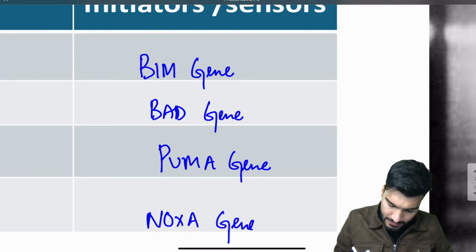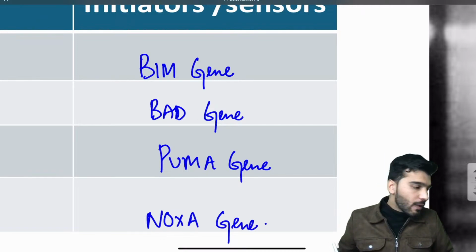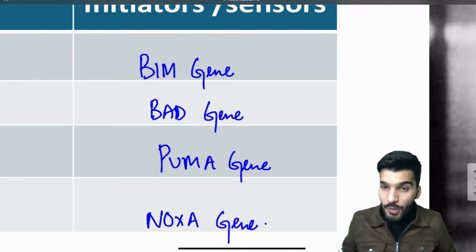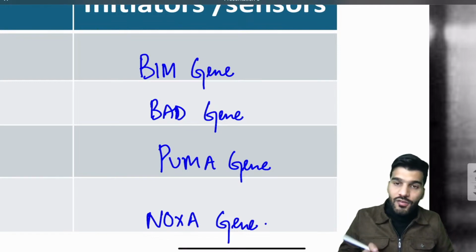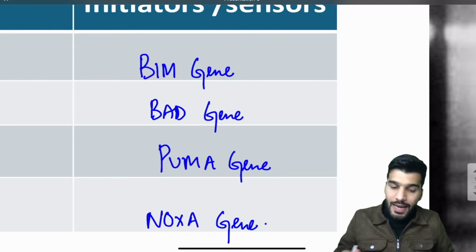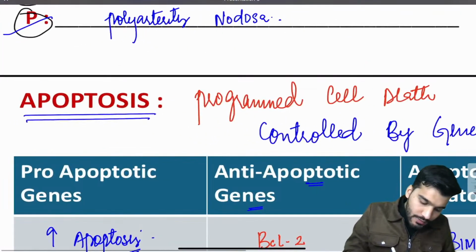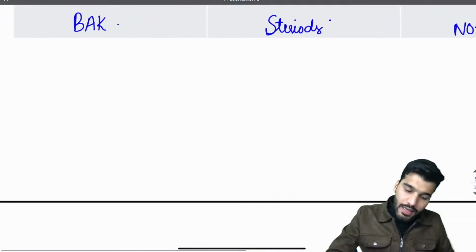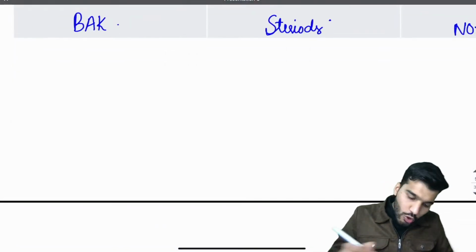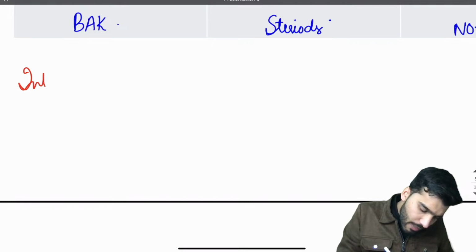Now what exactly is the question they asked from apoptosis? We have already studied from your main notes. In apoptosis we have the intrinsic pathway and the extrinsic pathway, and this apoptosis is controlled by the caspases. Now what are the caspases involved in the intrinsic pathway, and what are the caspases involved in the extrinsic pathway? Write down in the comment section.